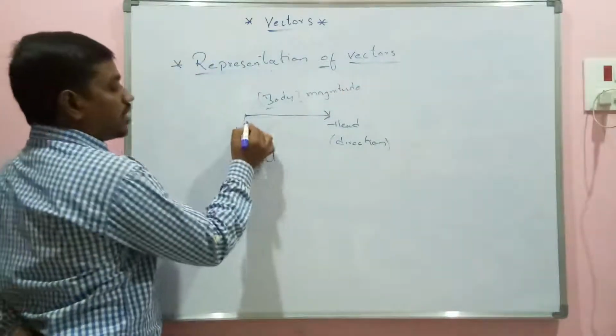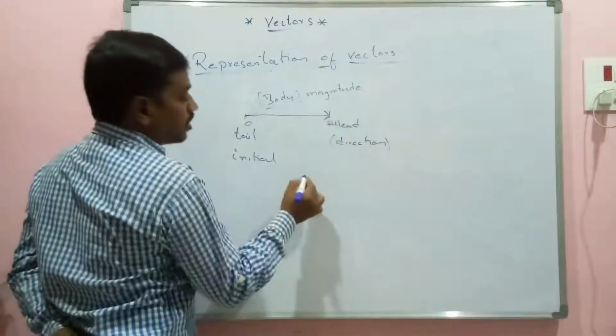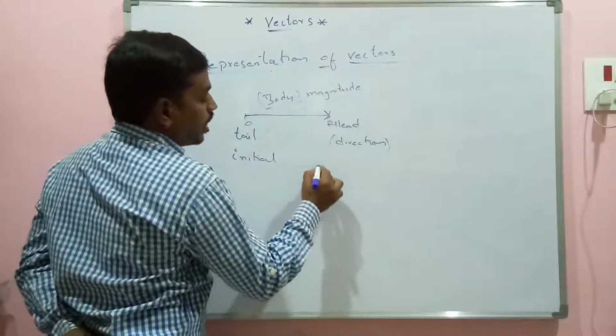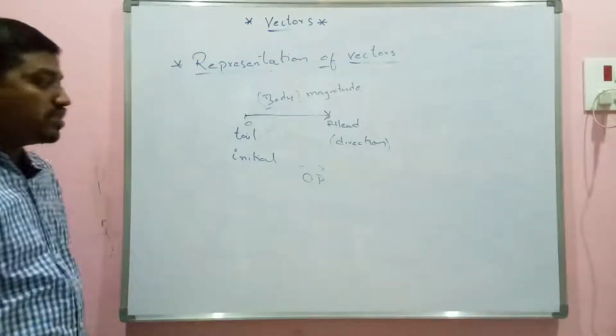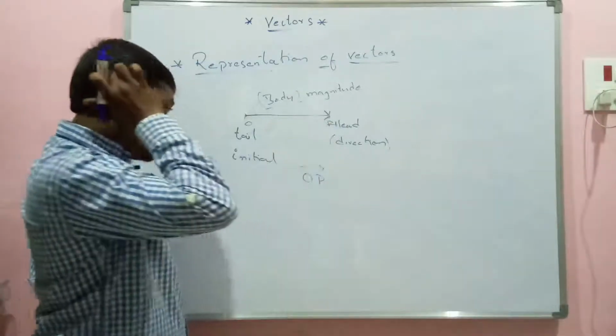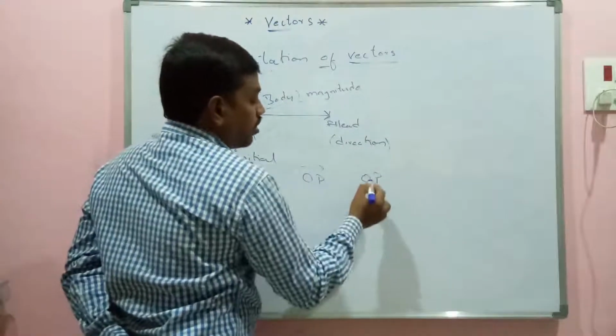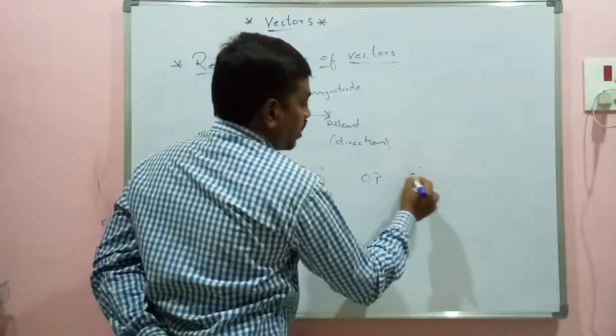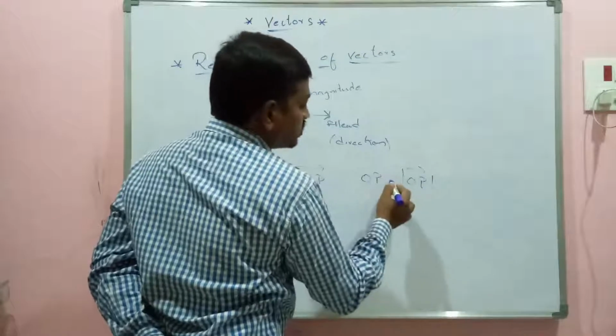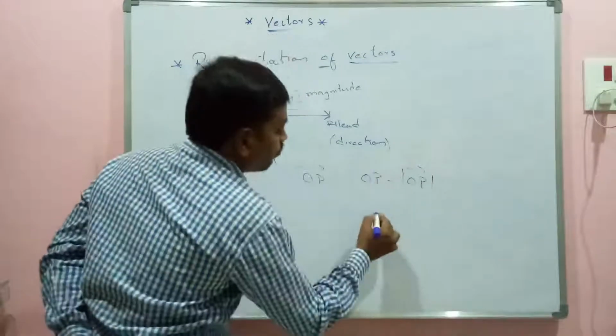Now if I write it as O and P, OP bar or OP arrow is a vector representation. If I simply write OP, or OP bar magnitude, modulus, this represents magnitude.